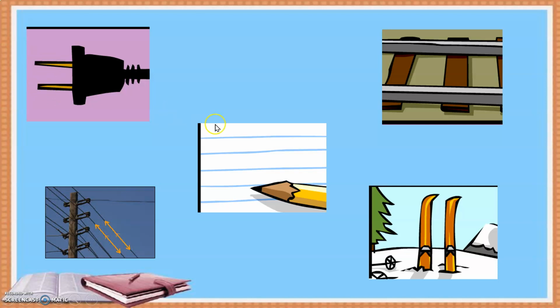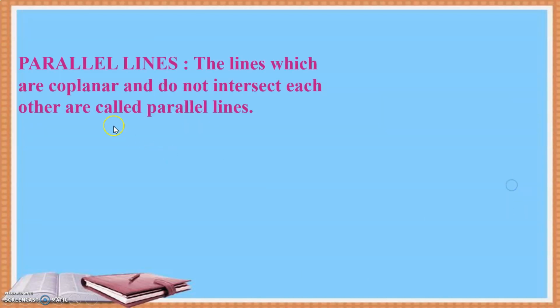See, these are non-intersecting lines: the lines of the book, the railway tracks, the ski, and the wires attached to the electric pole. They all represent parallel lines. So let us know the definition of what a parallel line is. The lines which are coplanar and do not intersect each other are called parallel lines. The lines have to be in the same plane. Coplanar means lines which are in the same plane. So these are the two parallel lines here.